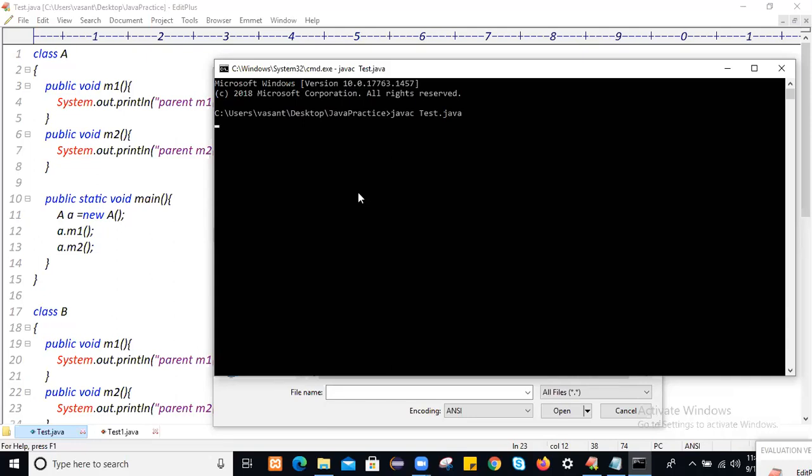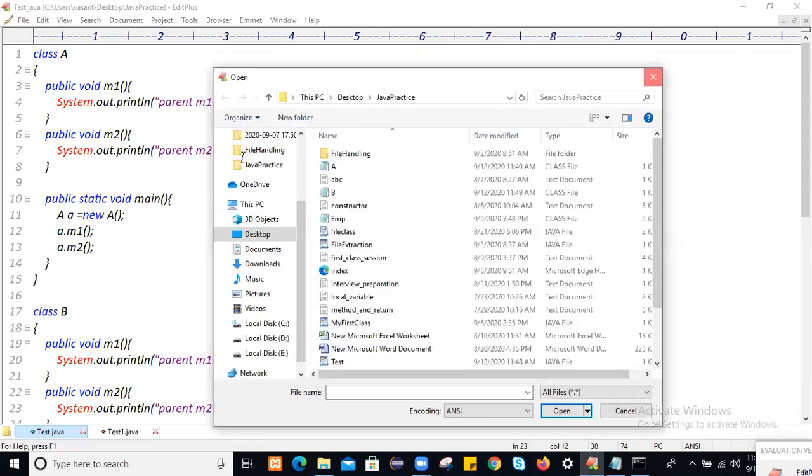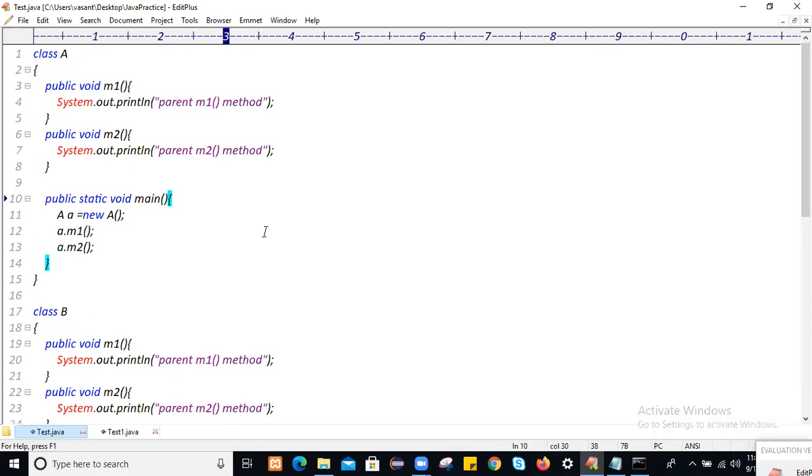To run class A logic, we will use java A. It says main method not found in class A. Just define the main method like this.